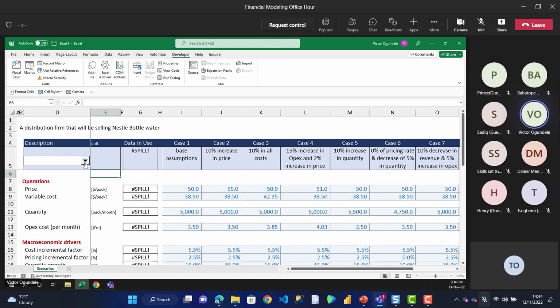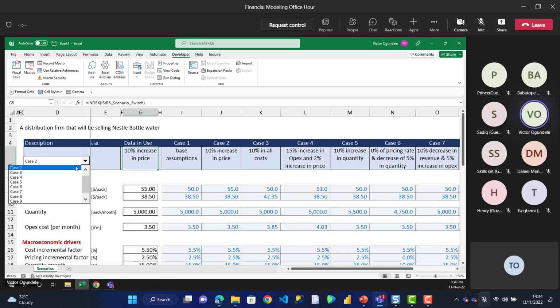If I click on the drop down option, you can see that I can select the case. I can select case 1, see what will happen. Select case 2, a 100% increase in price. Select case 3, 10% in all costs. Select case 4. You can see how very easy it is to select from any of the scenarios.